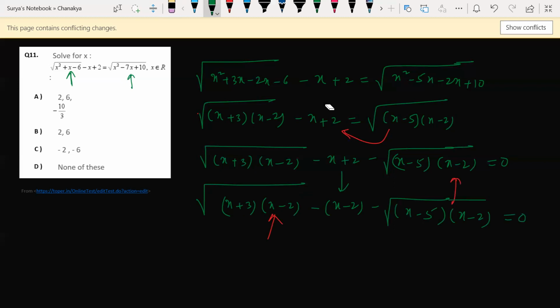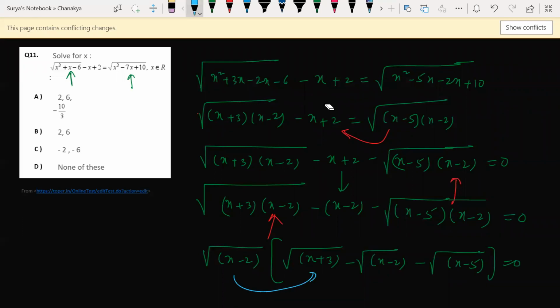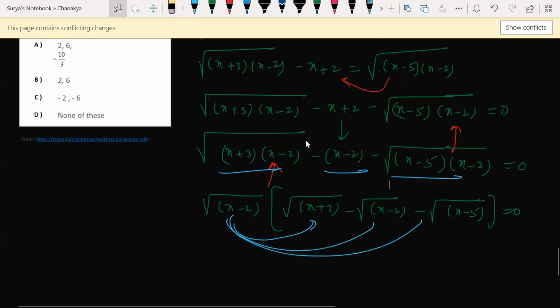Yes, sir. Now let us take root x minus 2 common. Now what are you left with, beta? x plus 3 minus square root of x minus 2 minus square root of x minus 5. Am I correct? If you multiply this into this, you will get this. This into this, you will get this. Correct? Hope it is clear. Yes, sir. It's a bit confusing.